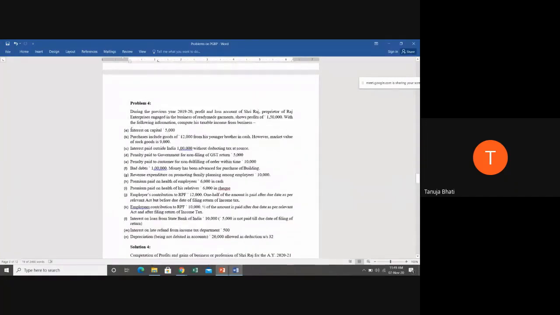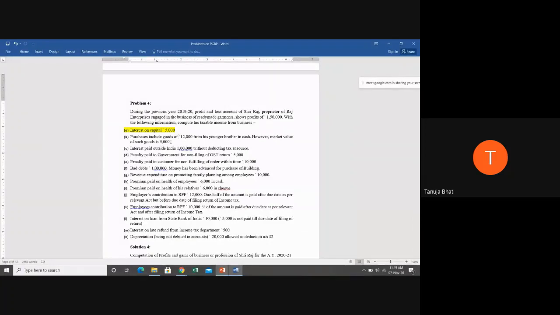Next, purchases include goods of rupees 12,000 from his younger brother in cash. That means Raj has carried out certain purchases of 12,000 rupees from his younger brother in cash. However, the market value of such goods was 9,000. Now, to run a business, purchases is very important.